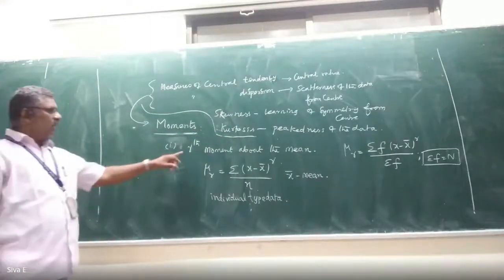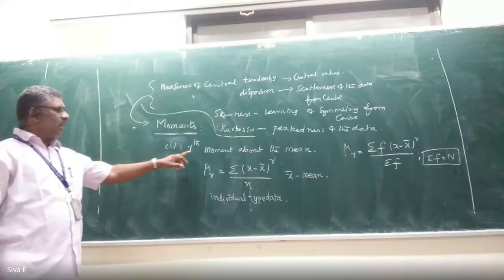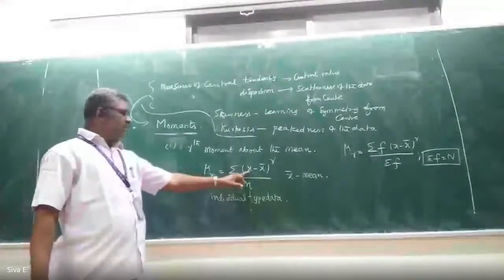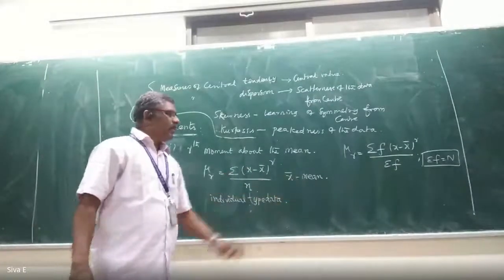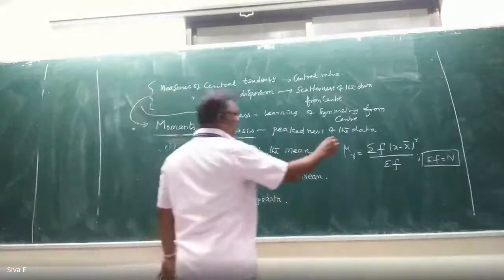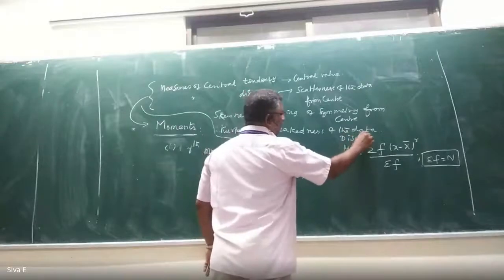Moments: use suffix r. Summation of (x minus x bar) whole power r by n, where x bar is mean. Second one is for discrete data.